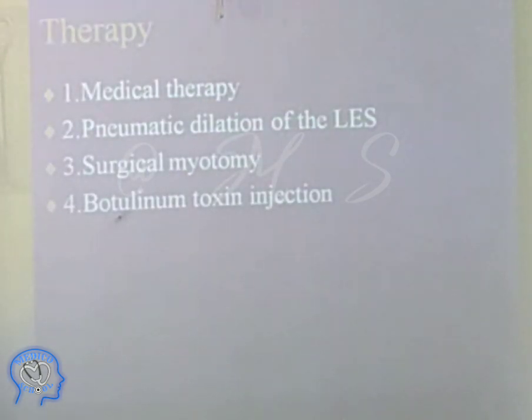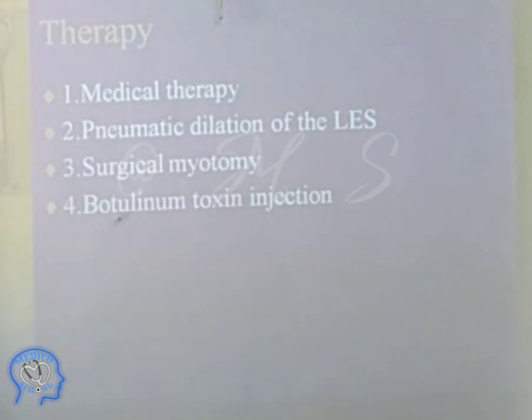Now what is the therapy? They say there is medical therapy and pneumatic dilatation of the lower esophageal junction. Pneumatic dilatation, when they do endoscopy, they pass a balloon inside and they inflate it with air so that the constrictor muscle opens. That is called dilatation. They do it with a smaller size balloon, then after that they do bigger than that. So in 2-3 sittings they do a dilatation. Patient doesn't need surgery sometimes.